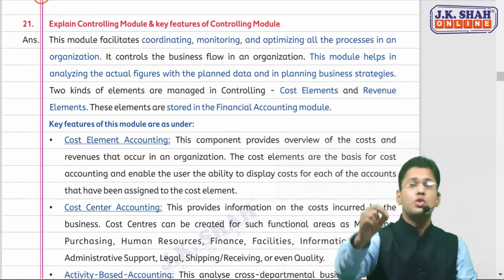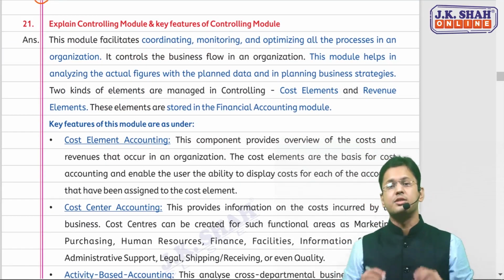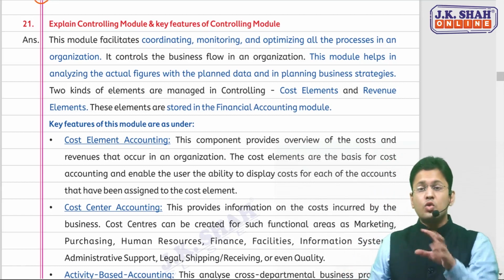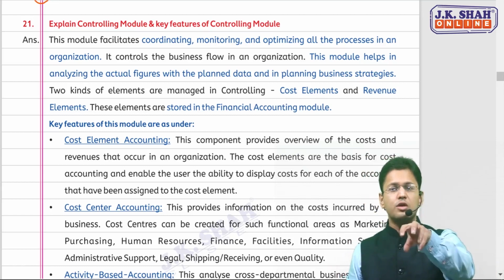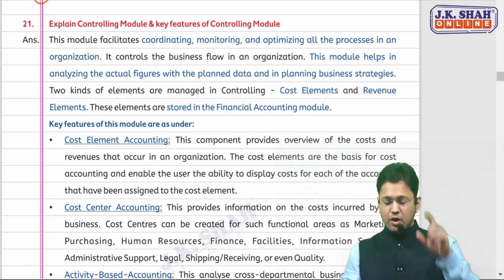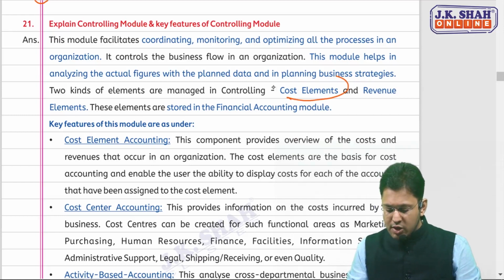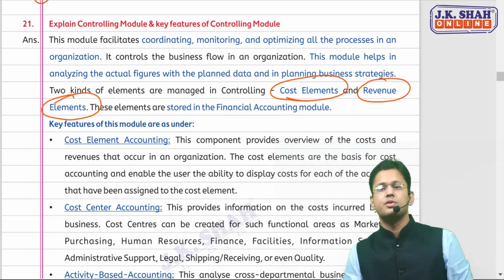Now in the controlling module also, let me give you the hint or the logic of how you should read this. Controlling module's function is to monitor, to control, to see whether the resources are being optimally used or not, right? Now the controlling module has two major components. One is cost element and one is revenue element, guys.